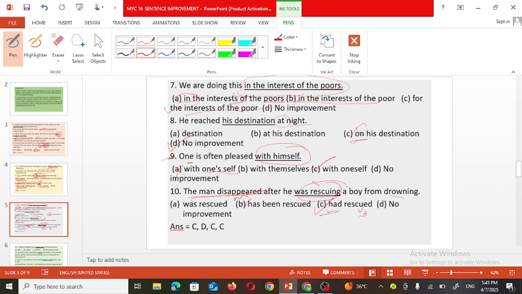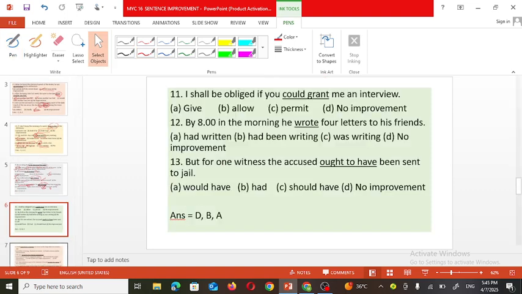Had, this auxiliary we can use in the past perfect tense. So the man disappeared after he rescued, because that action is over. And that's why we need to use this part of the sentence in the past perfect tense. And that's why option C is the correct one. Now see the next example.